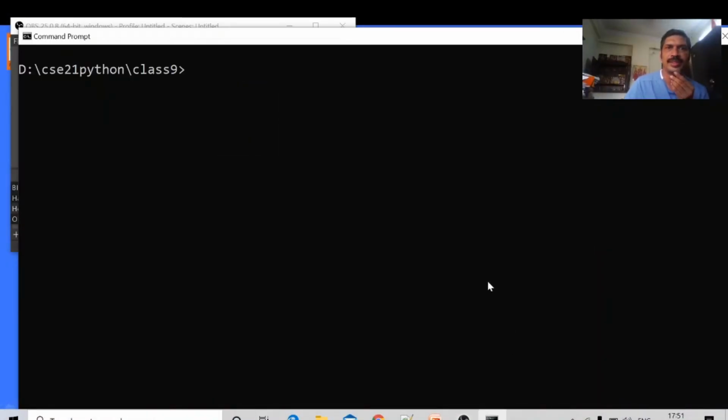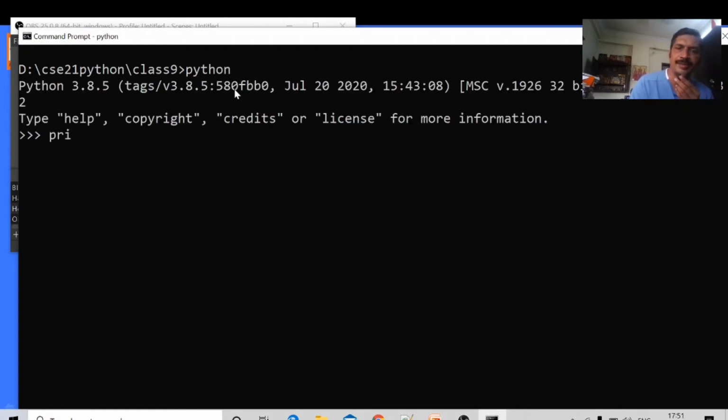Now we will see simple programs. Okay, this is the Python command prompt. In this Python prompt, we will see the programs. Okay, print 5 plus 3. What is the value? 5 plus 3, 8. This is the plus operator. Print 5 minus 3. This is the subtraction operator.